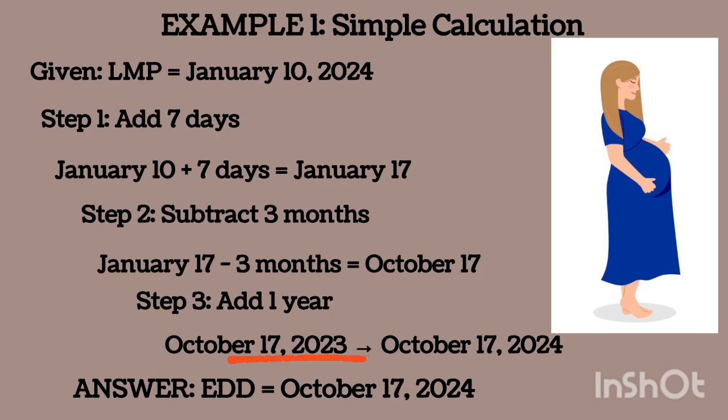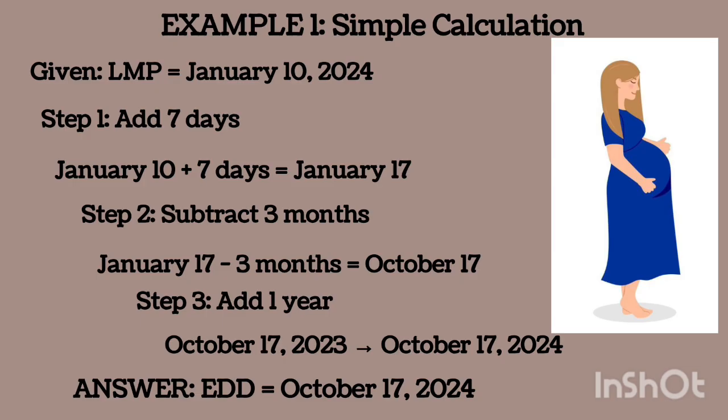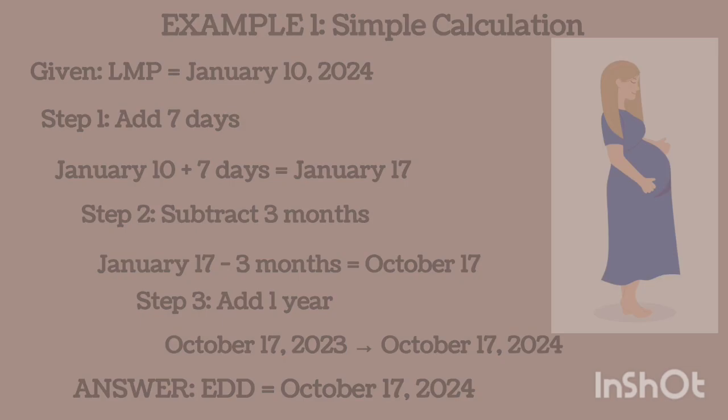Then from that date, you add 1 more year. So if you add one more year from October 17, 2023, it's simple: you have the same date of the following year. That's all. You understand? That's how it works. Very, very important.